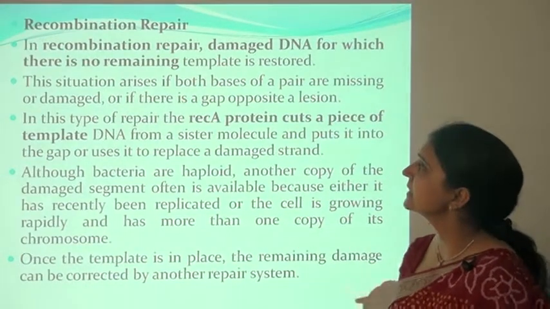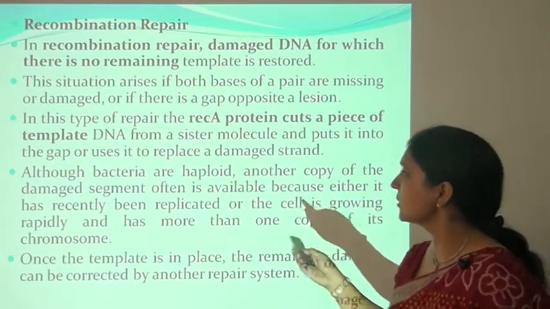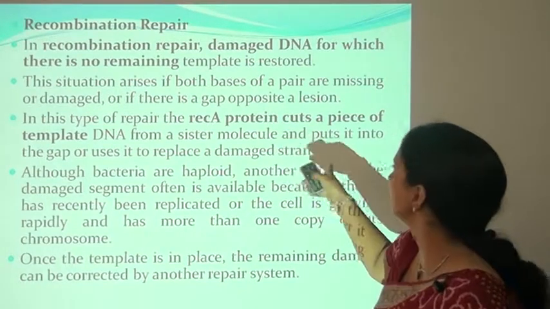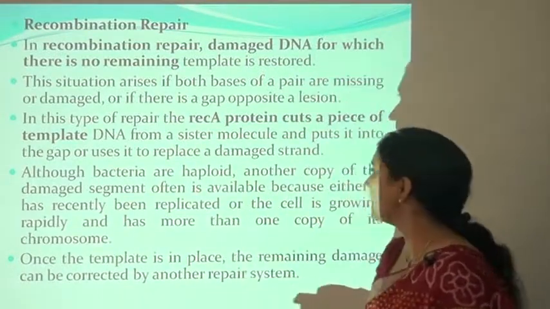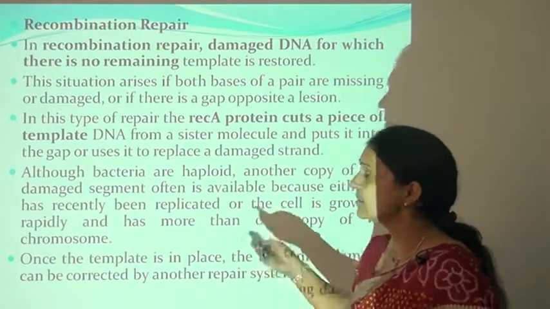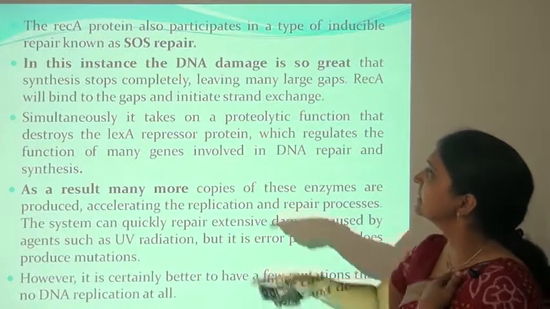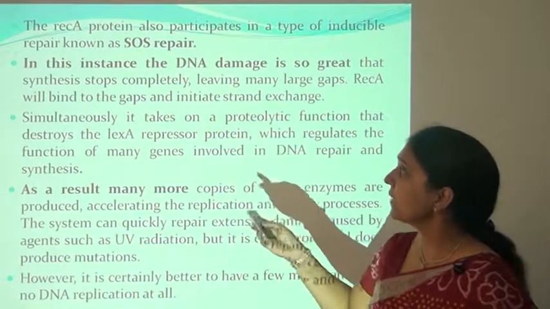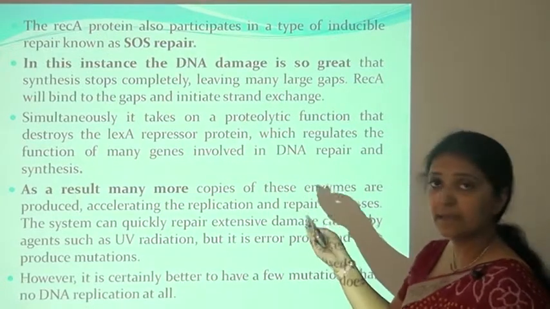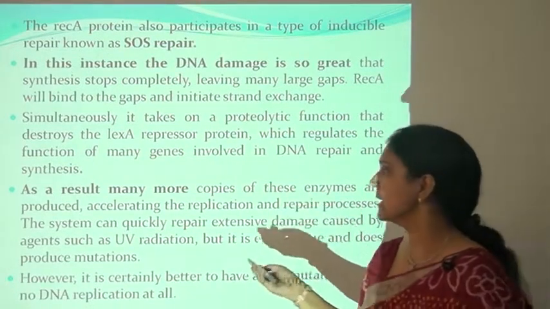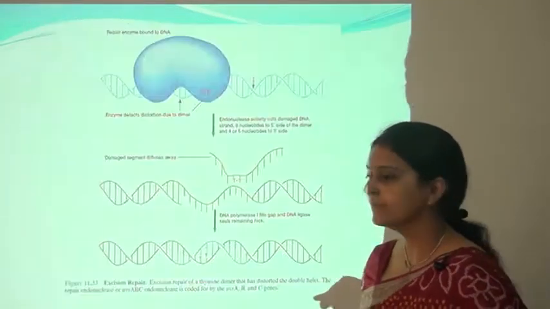The other type is recombination repair. Here, damaged DNA for which there is no remaining template is restored, and the enzyme used in recombination repair is the RecA protein. RecA, RecB, RecC are some of the proteins or enzymes used for the repair of DNA by recombination repair. Another system for repair is the SOS repair. It is also used for the repair of mutated DNA, and many more copies of these enzymes are produced and used for the repair mechanism.